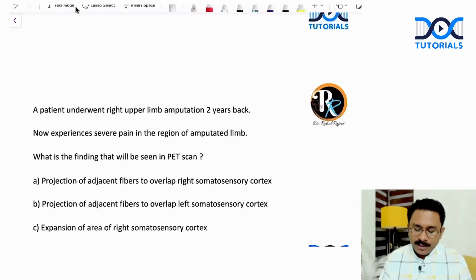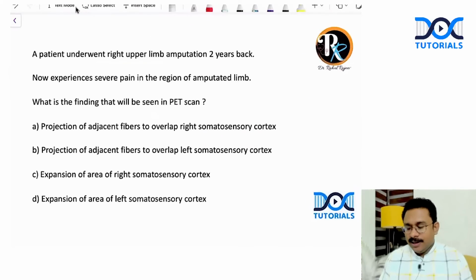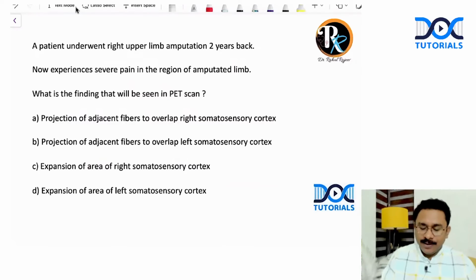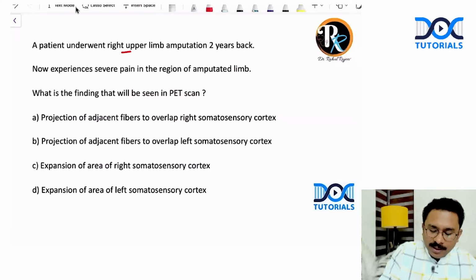Okay. Coming to the next question, a patient underwent right upper limb amputation 2 years back. Now the patient experiences severe pain in the region of amputated limb. What is the finding that will be seen in the PET scan? So he has undergone a right upper limb amputation.